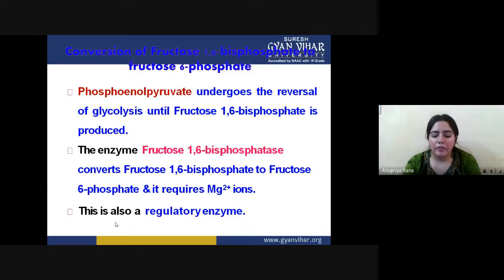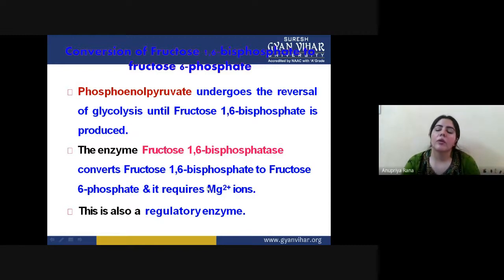Now in the second reaction, we have to see the conversion of fructose 1,6-bisphosphate to fructose 6-phosphate. How will it be done? In this whole part, you just have to remember one regulatory enzyme, and that is fructose 1,6-bisphosphatase. By only this enzyme, written in pink, fructose 1,6-bisphosphatase. This is the key enzyme, working with the help of magnesium ion.